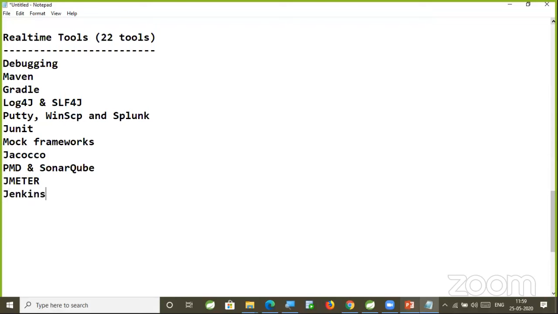Next one, Jenkins, very, very important. Jenkins is a tool which is used for continuous integration and continuous deployment, CI and CD. That we are going to do by using Jenkins.